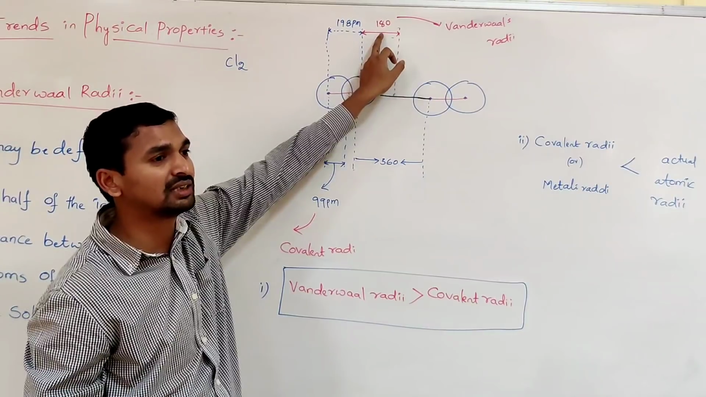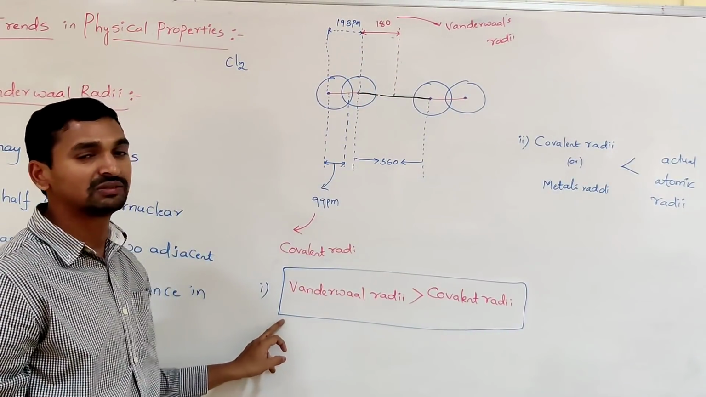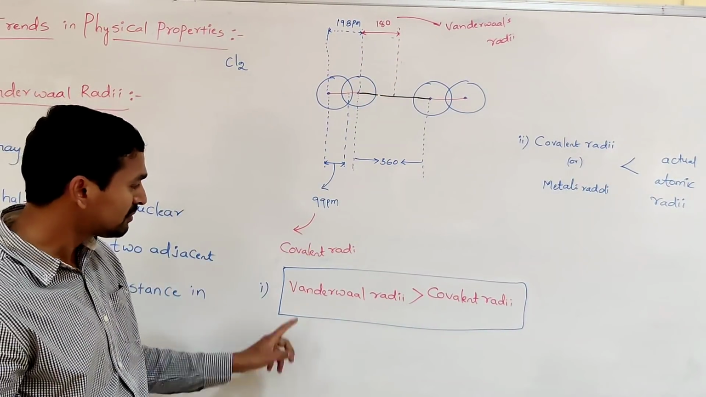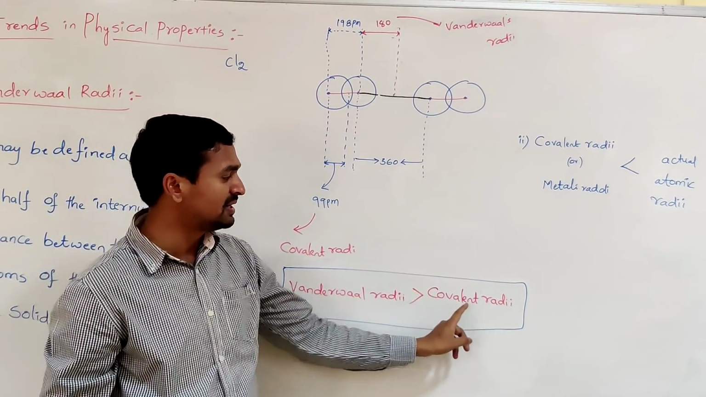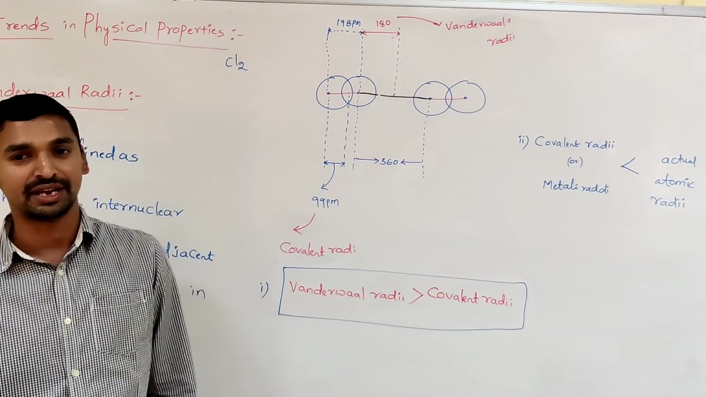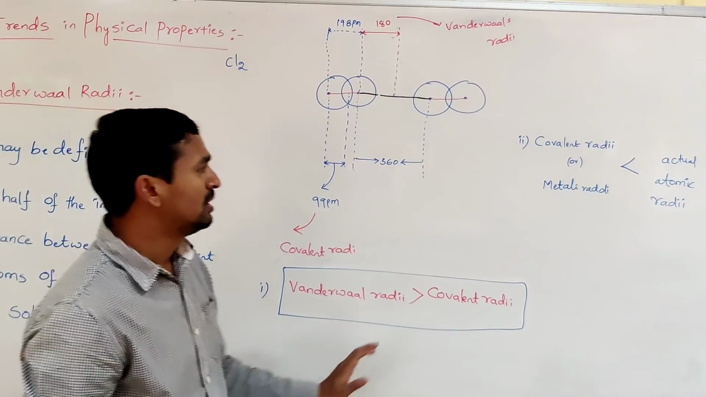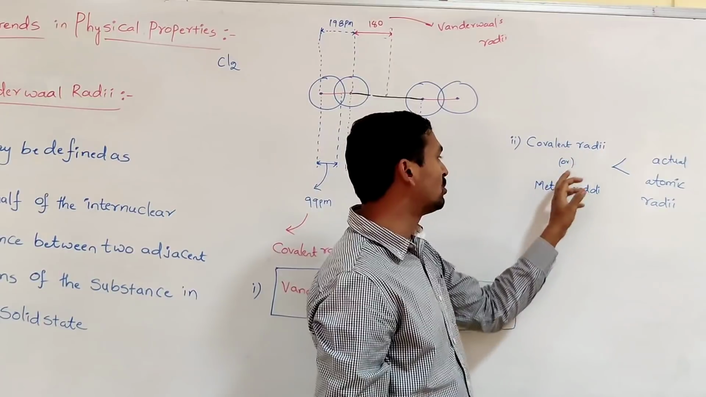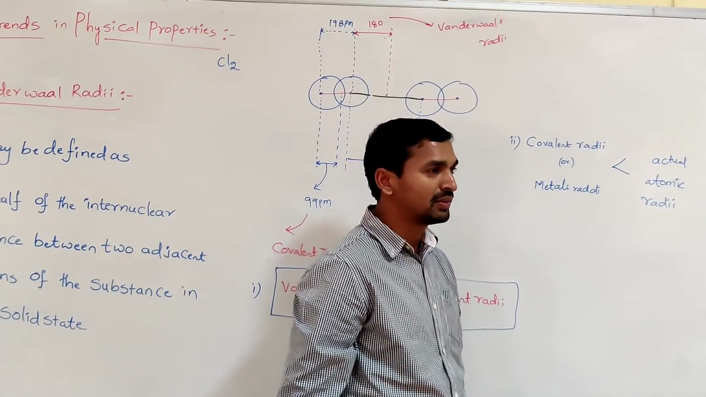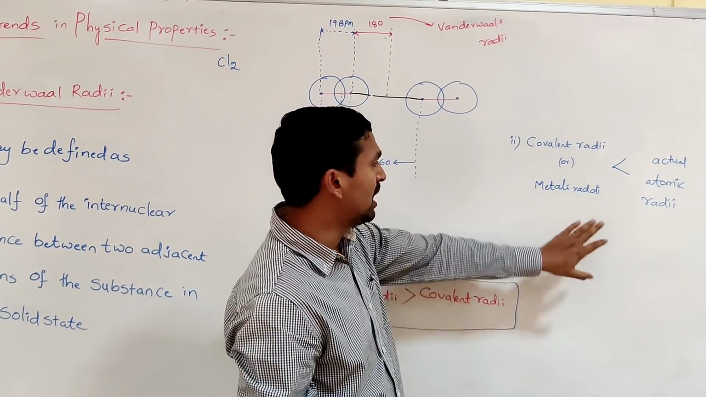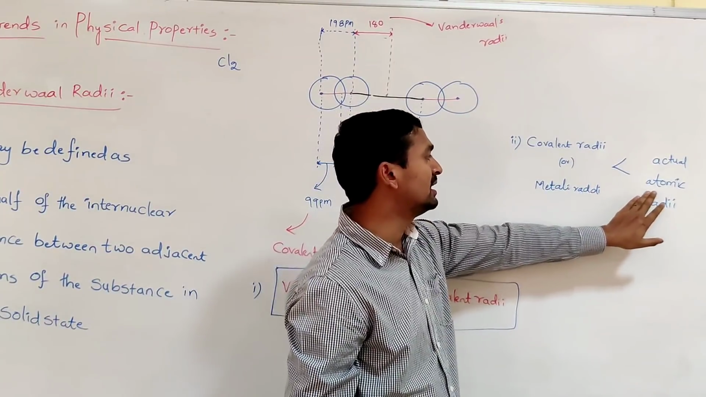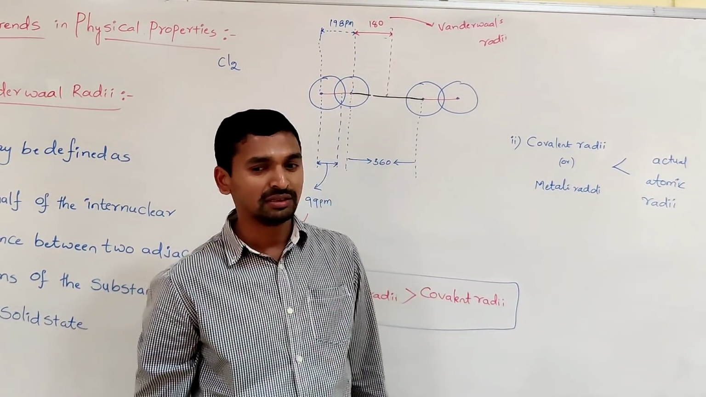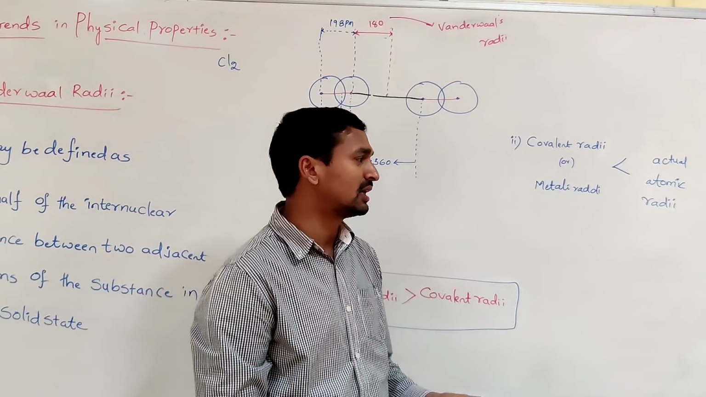So which is larger in size? The van der Waals radii. That's why we can conclude one statement: van der Waals radii is always greater than the covalent radii. This is the first conclusion. Go to the second conclusion. While determining the covalent radii or metallic radii, whatever value you get is always less than the actual atomic radii. So why do you get less than the actual atomic radii?